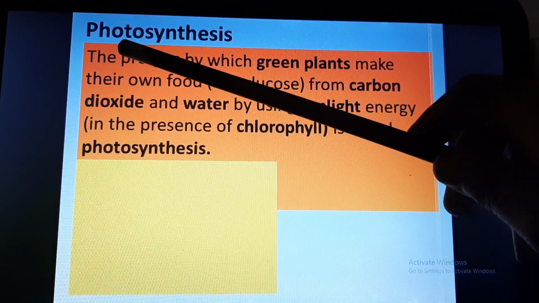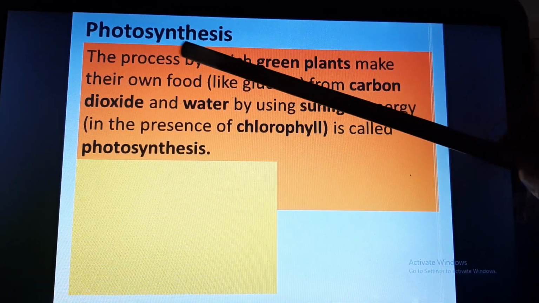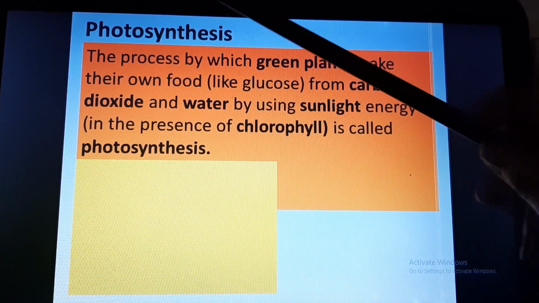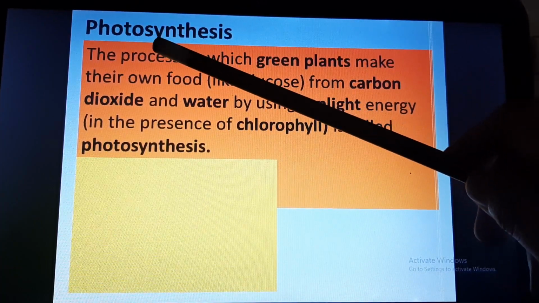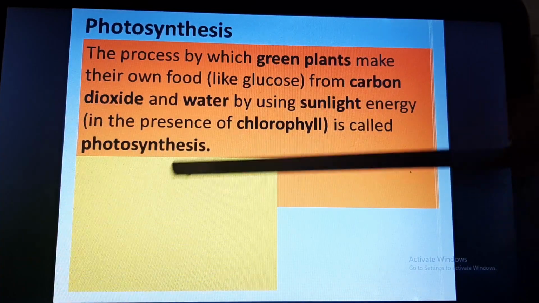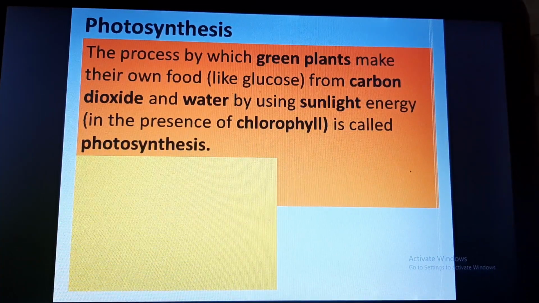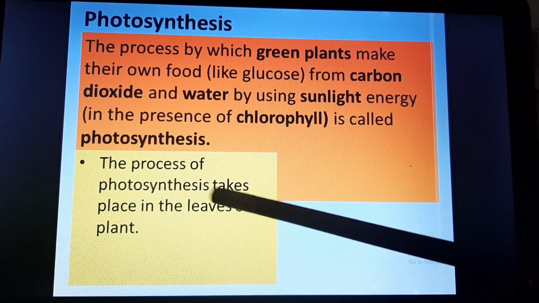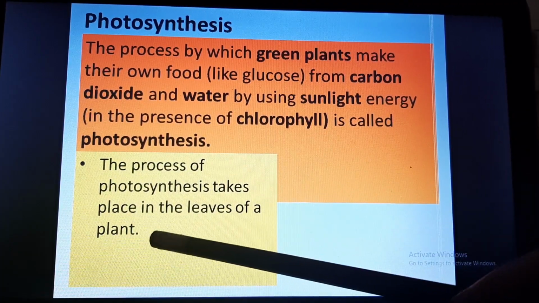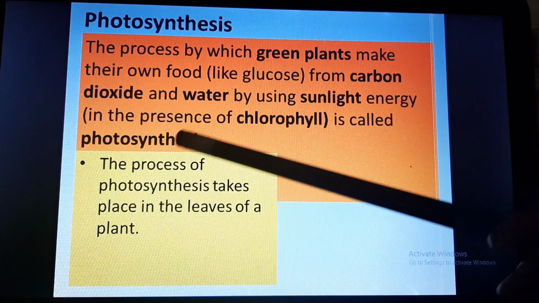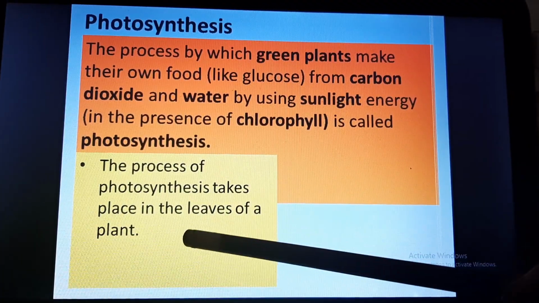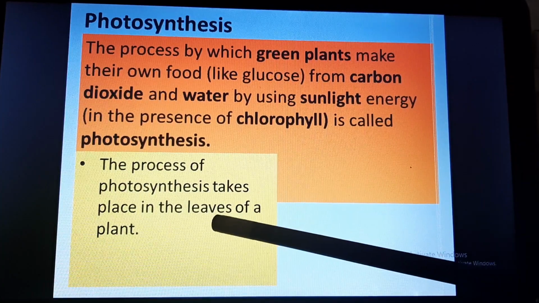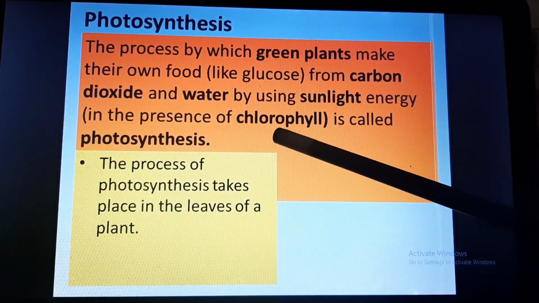As such, photo means light and synthesis means to produce or generate. So in the name itself it is explained that this process will involve light. The process of photosynthesis takes place in the leaves of the plant. Why is the process of photosynthesis happening only in the leaves? Because the leaves contain chlorophyll.